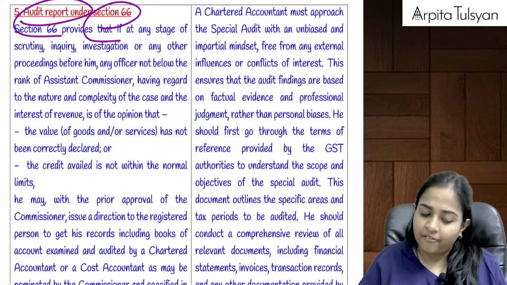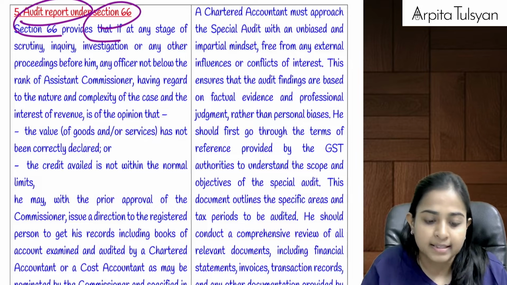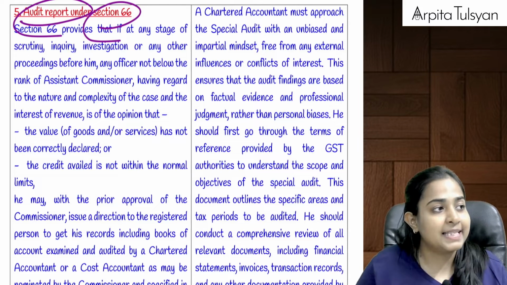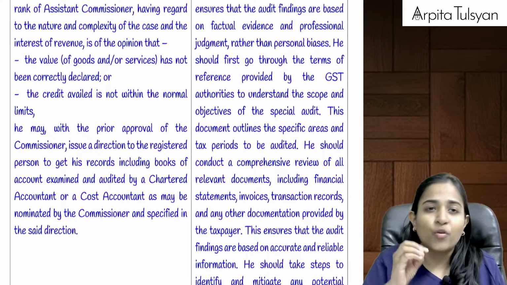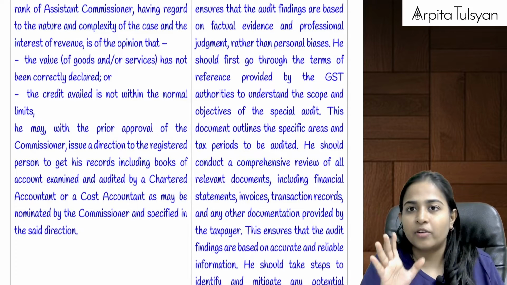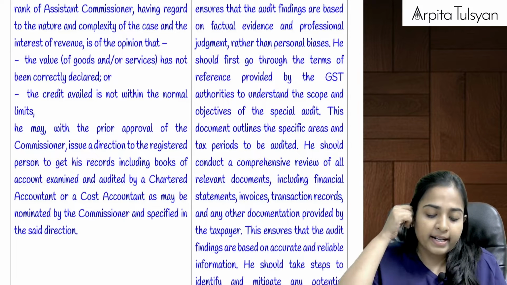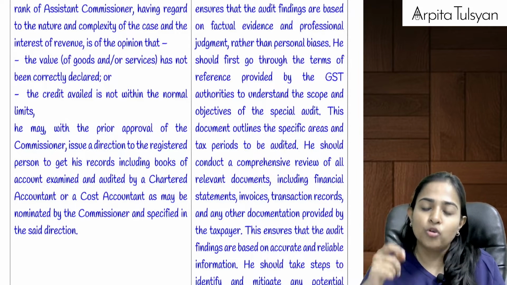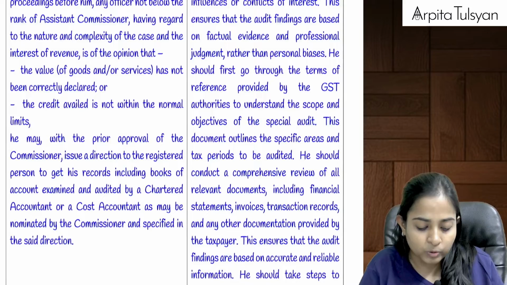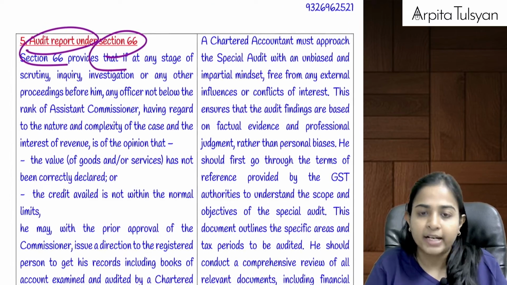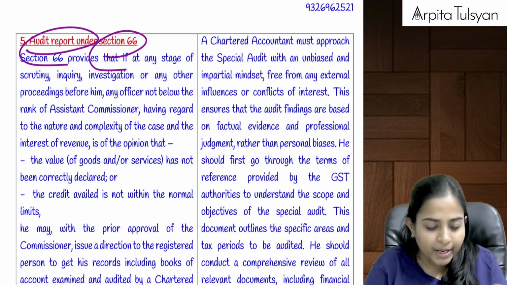Under section 66, which I had already told you, the commissioner, the proper officer not below the rank of assistant commissioner, depending upon the nature and complexity of that particular case and in the interest of revenue, if he was of the opinion that value was not declared correctly or the credit availed is not within the limits, then he was taking the approval of the commissioner, and then he was appointing a chartered accountant or a cost accountant to do a special audit, giving a direction to go and do this special audit. He will be appointed by the department only, and the remuneration to that chartered accountant or cost accountant will also be paid by the department only.